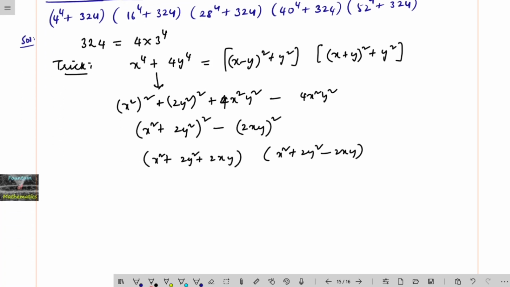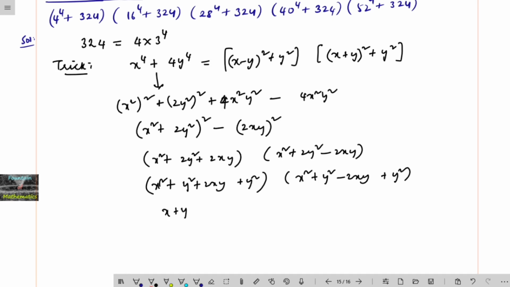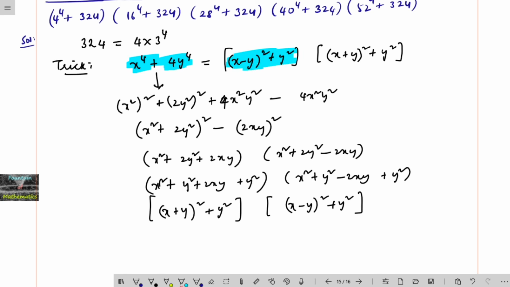This further we can write as x square plus y square plus 2xy plus y square, and here x square plus y square minus 2xy plus y square. This is nothing but (x plus y) whole square plus y square, and (x minus y) whole square plus y square. So finally, this we need to remember: x power 4 plus 4y power 4 is equal to (x minus y) whole square plus y square into (x plus y) whole square plus y square.